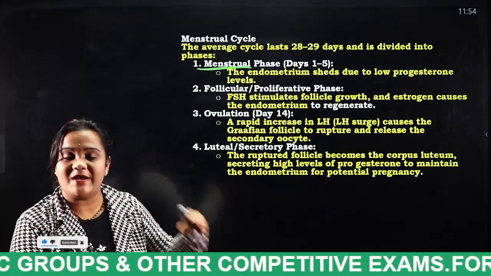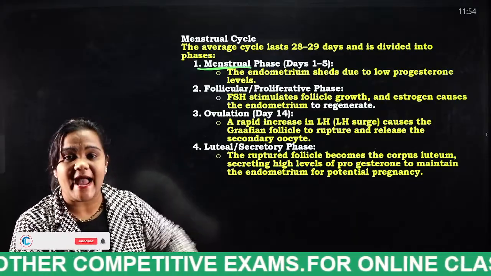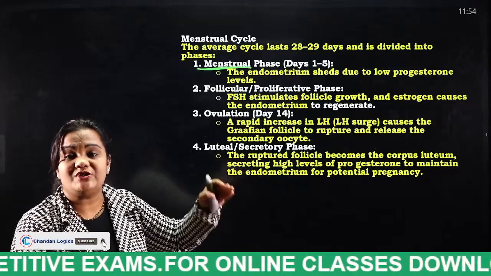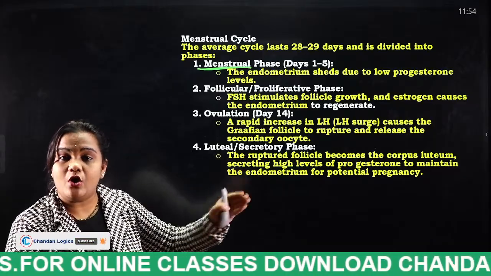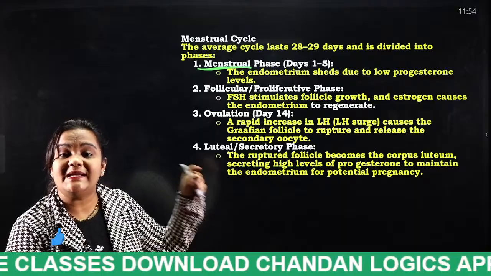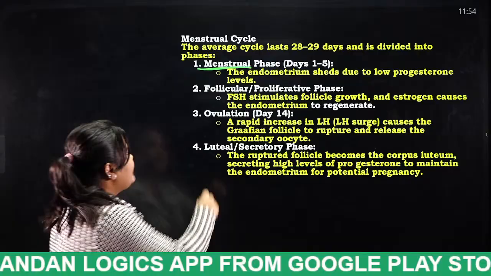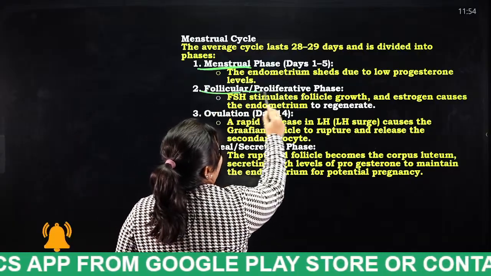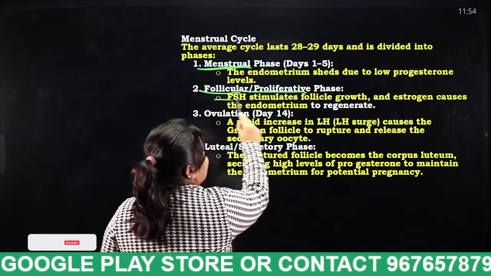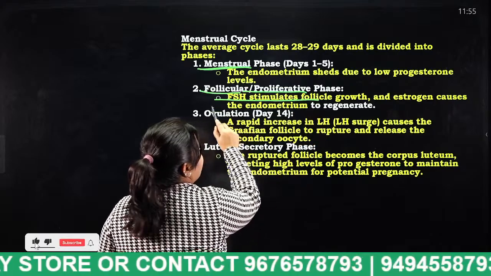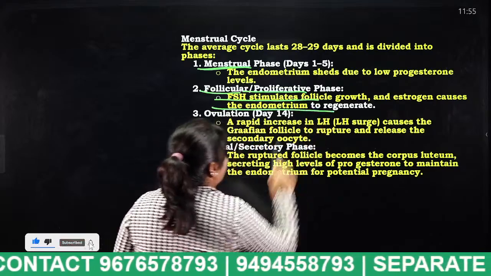What happens in the uterus in this menstrual phase? Due to low progesterone levels, the endometrium, the inner layer of the uterus, shrinks. Next, the follicular proliferative phase. FSH stimulates follicle growth and estrogen causes the endometrium to regenerate.